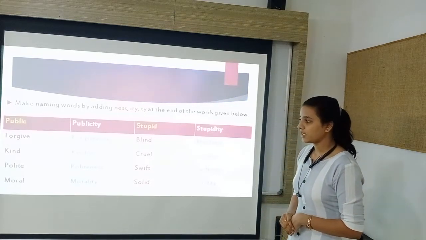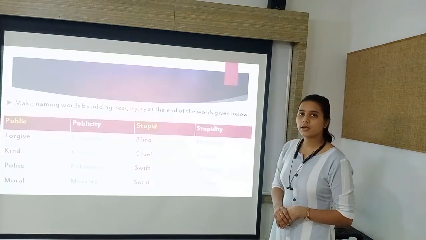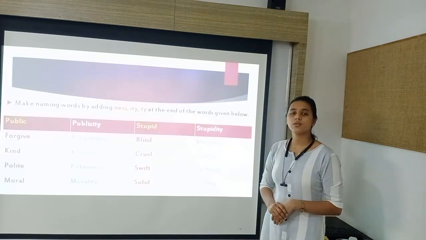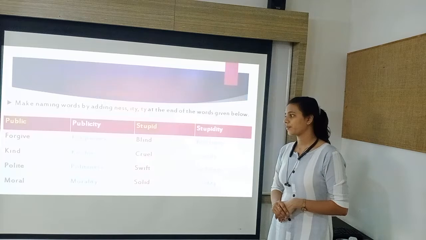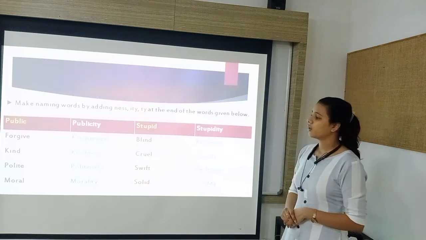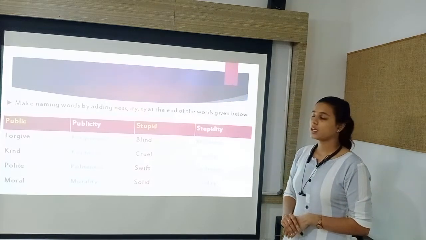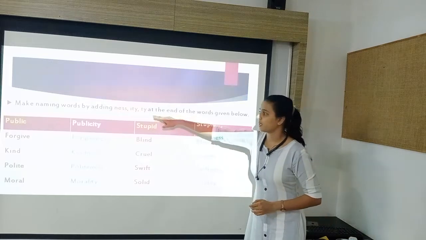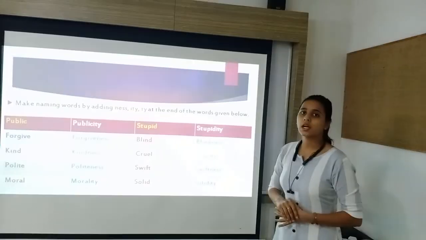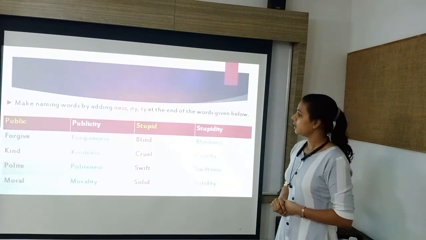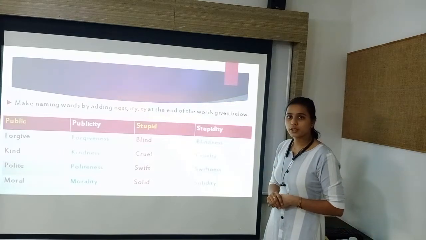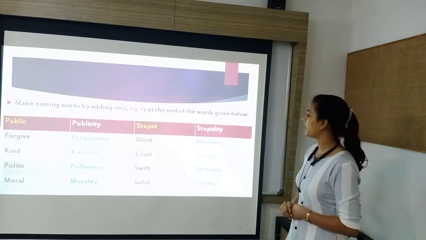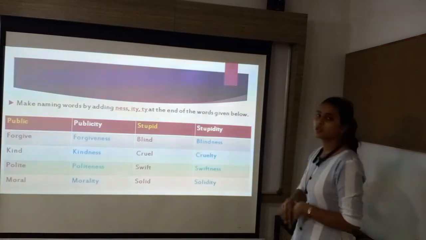Next is polite. By adding ness, the new word will be politeness. Next one is moral. By adding ity, the new word will be morality. Next word is stupid. By adding ity, the new word will be stupidity.